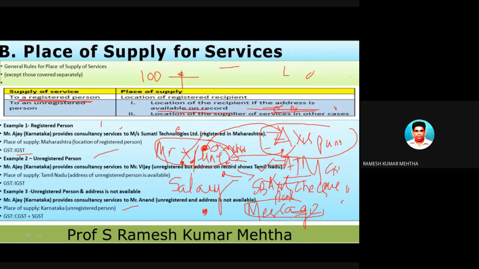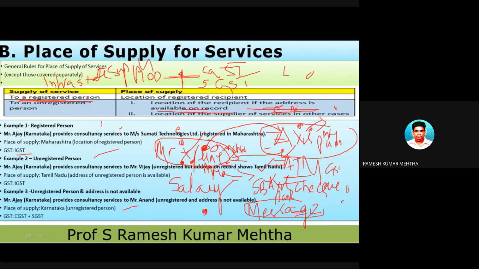Now, what should be levied? Whether it is interstate or intrastate, both these parties are in the same state, which is Maharashtra. The service provider is in Maharashtra, and the service receiver also is in Maharashtra. So Axis Bank is going to charge CGST and SGST, because this is a case of intra, meaning within the state, intrastate supply of services.